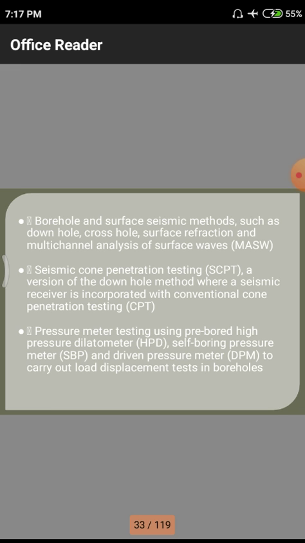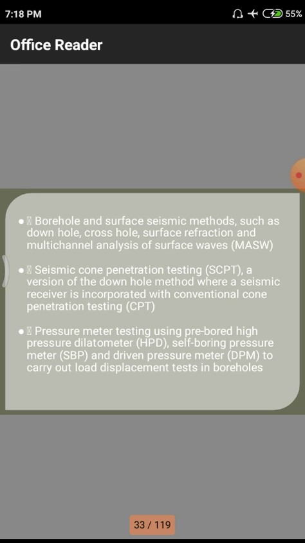Simply it is called multi-channel analysis of surface waves. That means multi-channel, not going in a single way but in different directions. They are analyzing the soil properties and giving the superior values. That means you have to design the structure by using those superior values.